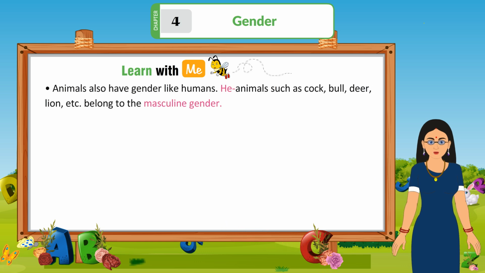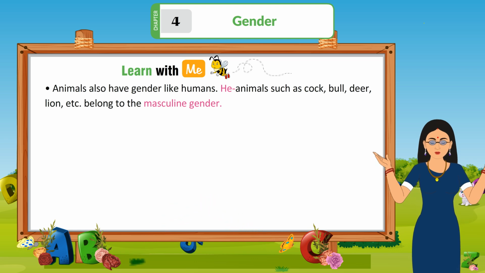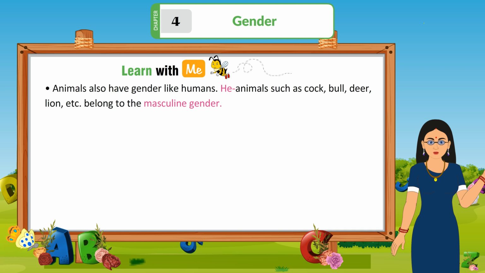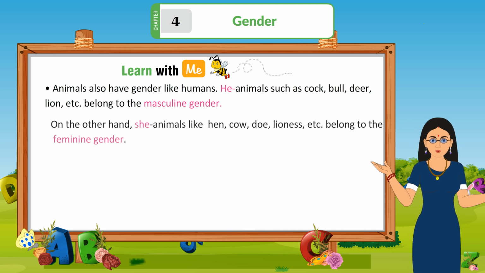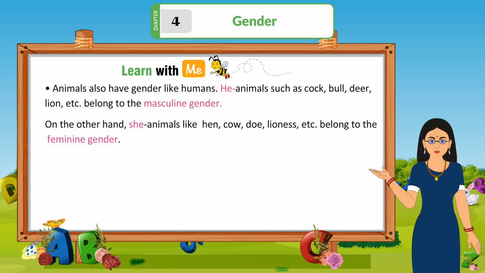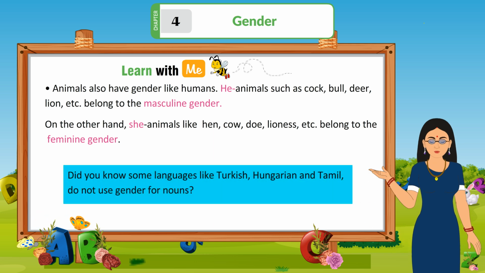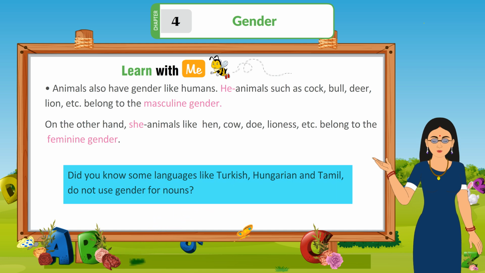Animals also have gender like humans. He animals such as cock, bull, deer, lion, etc. belong to the masculine gender. On the other hand, she animals like hen, cow, dog, lioness, etc. belong to the feminine gender. Did you know some languages like Turkish, Hungarian, and Tamil do not use gender for nouns?